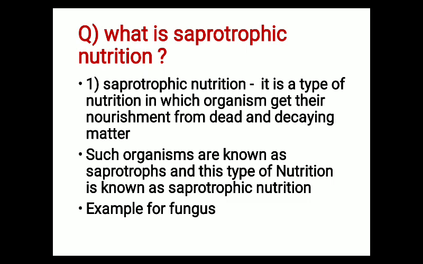So in saprotrophic mode of nutrition, what we have to remember is that organisms get nourishment from dead and decaying matter. This is a very important line. Such organisms are known as saprotrophs. You must have seen dead and decomposing fruits and food leftovers. Bacteria and fungus act upon that dead and decomposing matter and convert it into a simpler form.